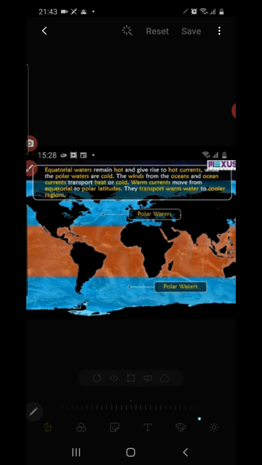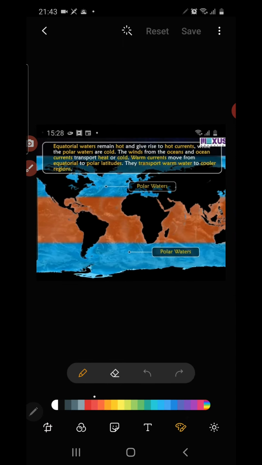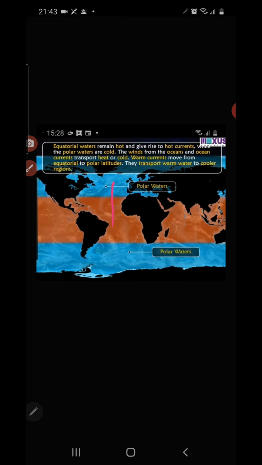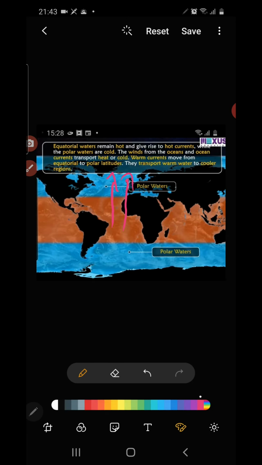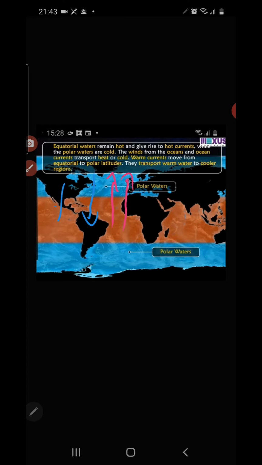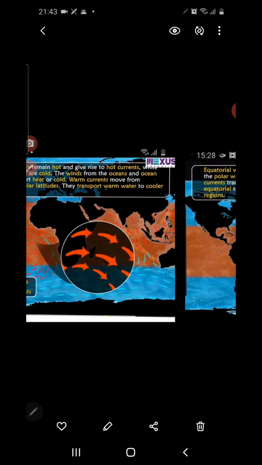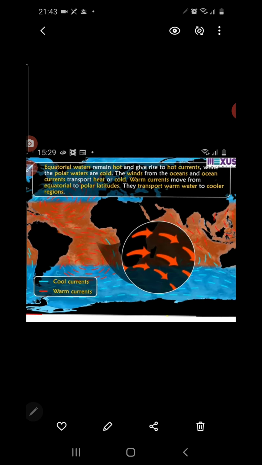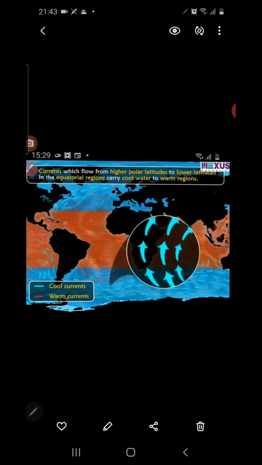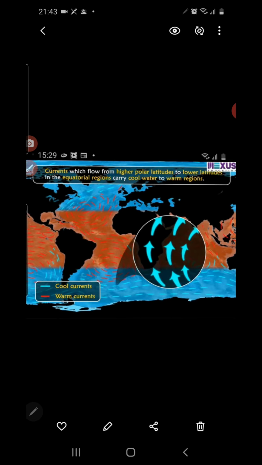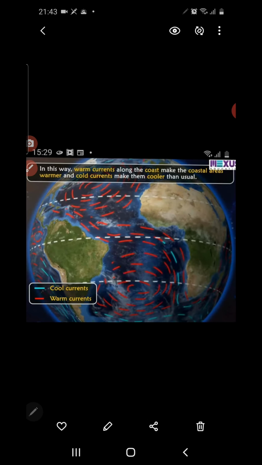You see, ocean currents which are flowing from the equatorial region to the polar region. What happens is that warm ocean current is flowing from the equatorial region to the polar region, and cold ocean current is flowing from the polar region to the equatorial region. So how does it affect the temperature of a place? You see the movement of warm ocean current, and you can see the movement of cold ocean current here from polar region to equatorial region. So how does it affect the temperature?